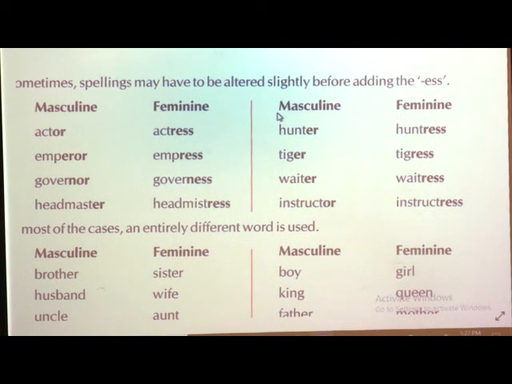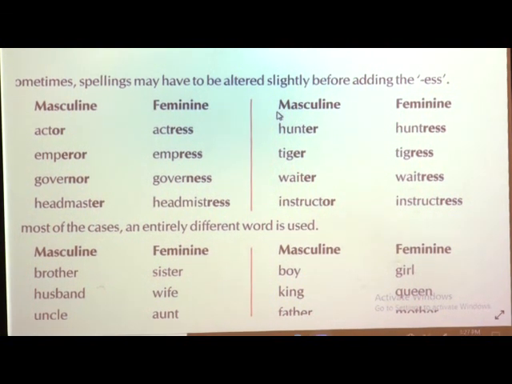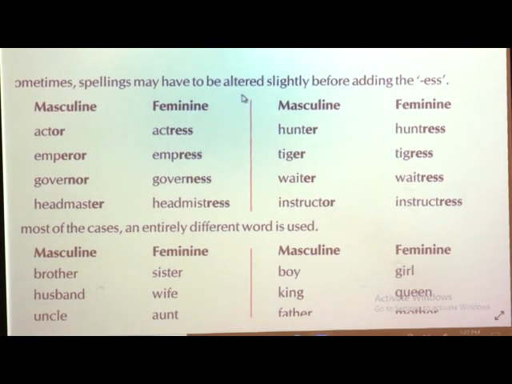Now, the second rule. Sometimes, they have told us, spellings may have to be altered slightly before adding the ESS. If you see here in the masculine, for example actor, you have to alter some of the spellings, or do some alteration over there.